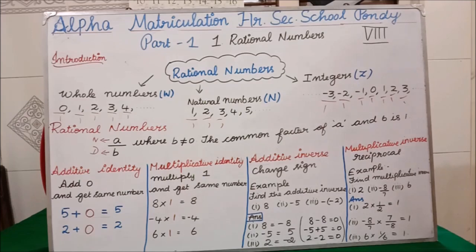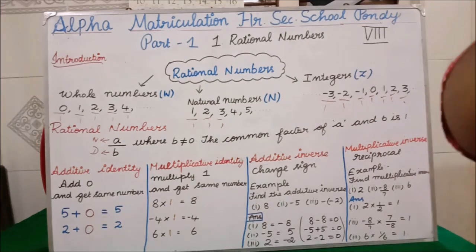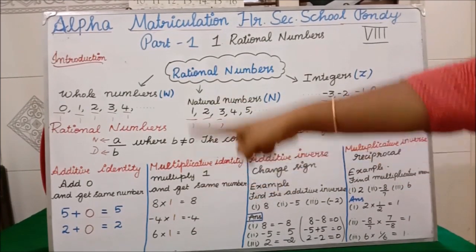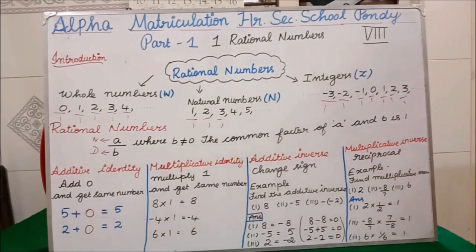What I told, additive identity means whatever the question, the same you have to get as your answer. So if you see here, we are having plus 5, and the same 5 you have to get as your answer. But how will you get the same question as your answer? Only if you add 0. Isn't it? So whenever additive identity comes, you have to add 0 to the question so that you will get the same question as your answer.